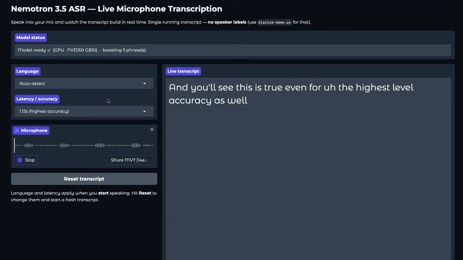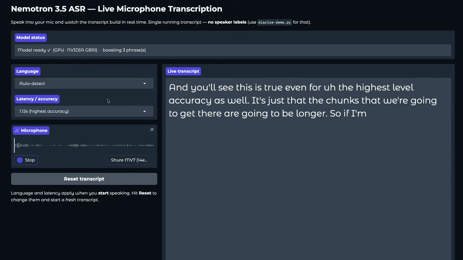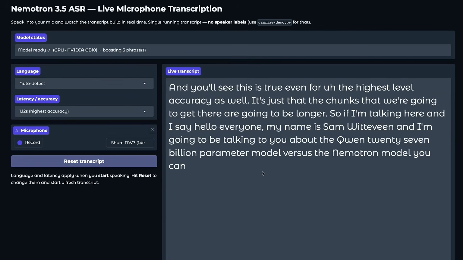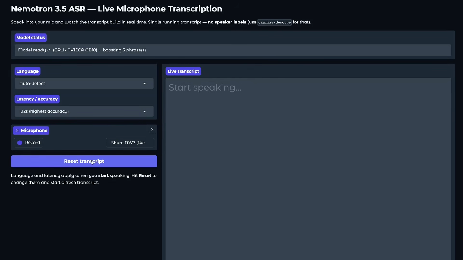It's just that the chunks that we're going to get there are going to be longer. So if I'm talking here and I say, "Hello, everyone, my name is Sam Witterveen, and I'm going to be talking to you about the Qwen 27 billion parameter model versus the Nemotron model," you can see here it basically got it right. They're not perfect, but that is basically word boosting. It's something that you can do with the Nemotron 3.5 ASR model. It's something that you probably want to do if you're going to put something into production.